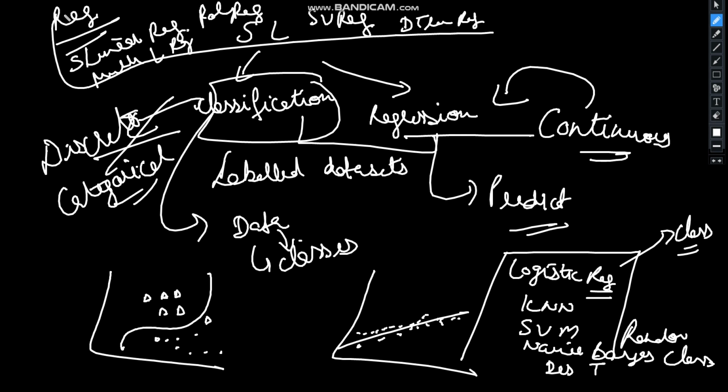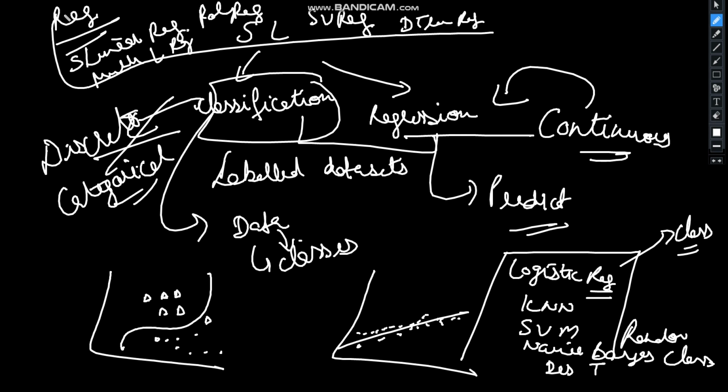But in classification, we try to find the decision boundaries which can divide the dataset into different classes. Regression algorithms can be used to solve problems like weather prediction and house price prediction. Classification algorithms can be used to solve problems like identification of spam emails, speech recognition, and identification of certain diseases, whether the disease is present or not.